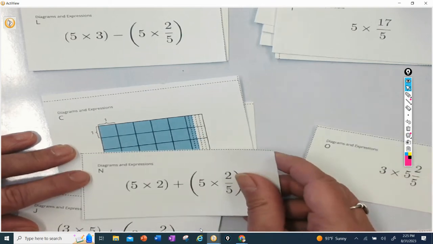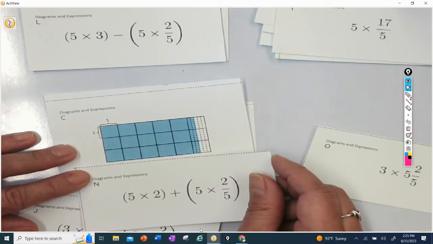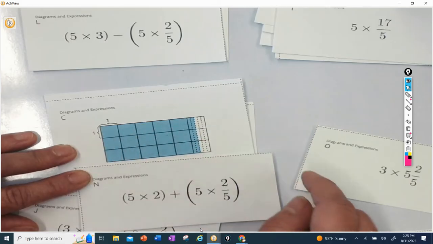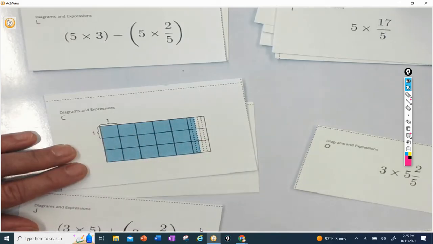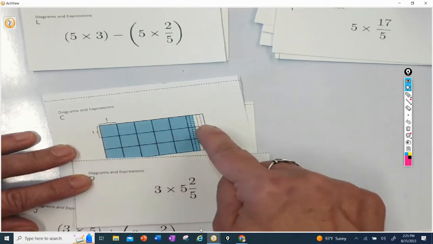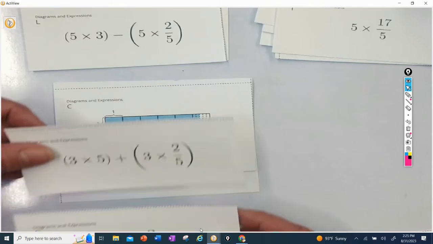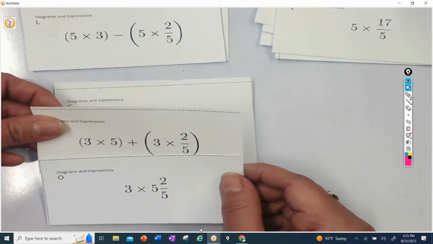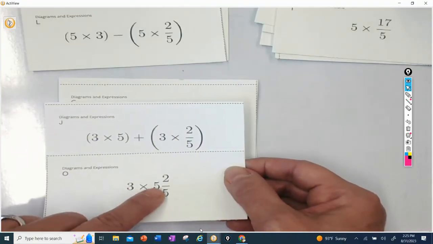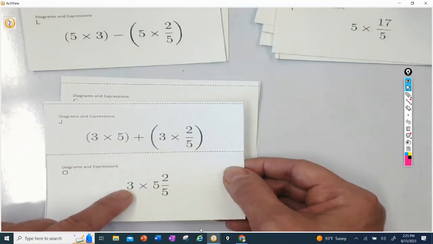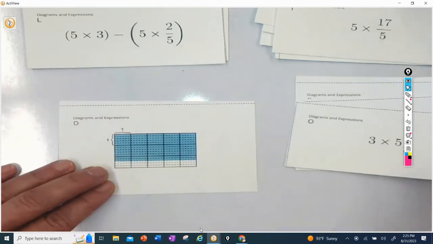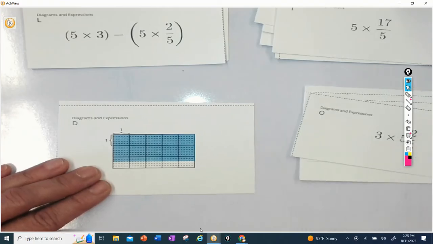Okay, I have 5 times 2 plus 5 times 2/5. So 5 times 2, I don't see a 2 here, I see 3's, so that doesn't work. And here we have a 3 times 5 and 2/5. That one works perfectly. So these two expressions are exactly the same, right? We've distributed the 3 to the 5, 3 to the 5, plus 3 to the 2/5, 3 to the 2/5. So these two are exactly the same, and they match with C.